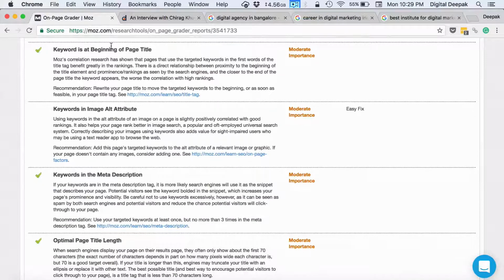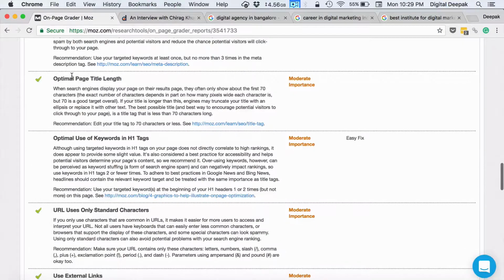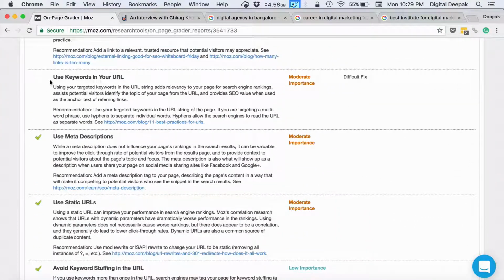So keyword in the beginning of page title, keywords in meta description, optimal page title length. Most of the things are in a tick mark. If you have internal pages about something, then you should use keywords in the URL. In the previous lesson where we discussed title, URL and meta description, we talked about keywords being included in the URL.